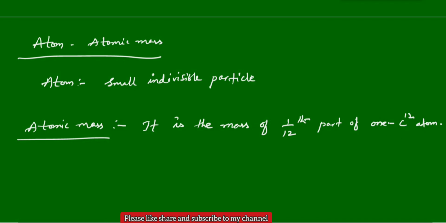You take one carbon 12 atom, that is an isotope of carbon. Generally carbon exists in mostly three isotopic forms: carbon 12, 13, 14. The most abundant form is carbon 12. You take one carbon 12 atom and divide it by 12. Whatever mass you get, we can say that is the atomic mass. We simply represent that as the atomic mass unit, AMU.